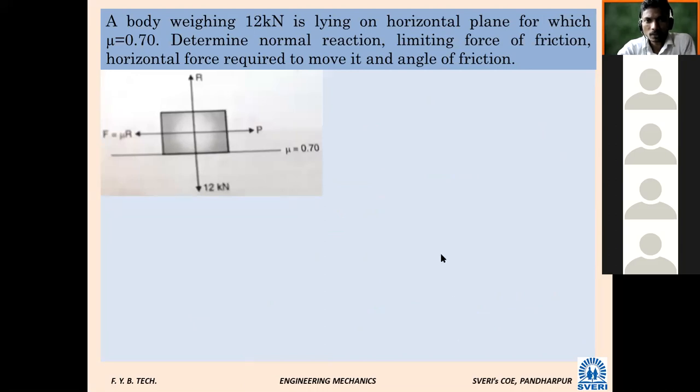Very good, thank you. Again read the problem carefully and tell me what is given. First you should read what is given. A body weighing, we have to say. A body weighing 12 kilonewton is lying on a horizontal plane for which mu is given. Determine the normal reaction. By which symbol or letter do we show normal reaction? R. Okay. Limiting force of friction.